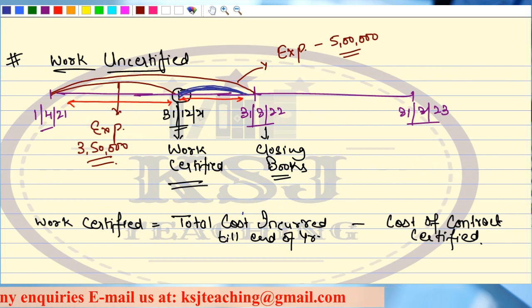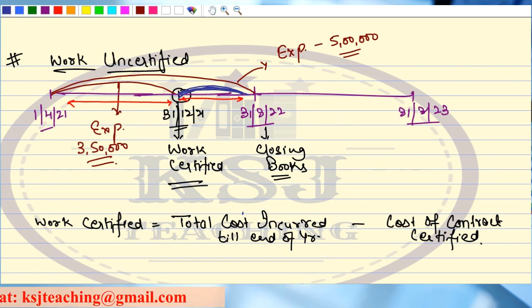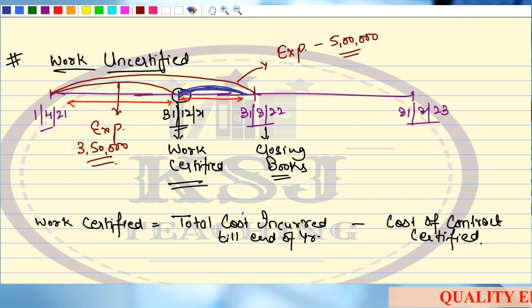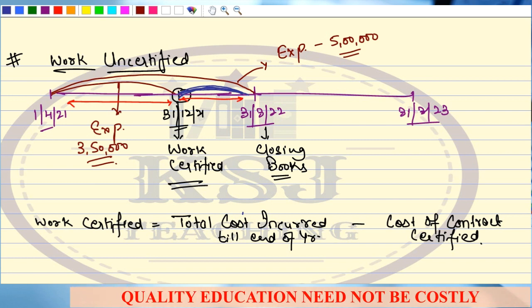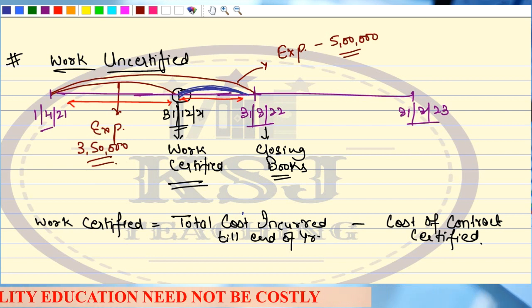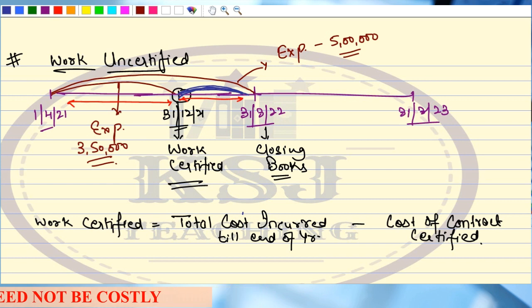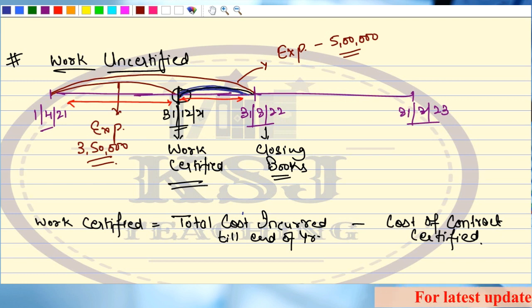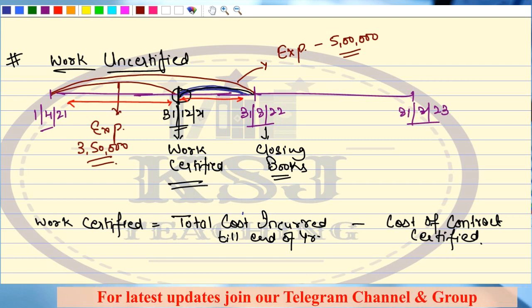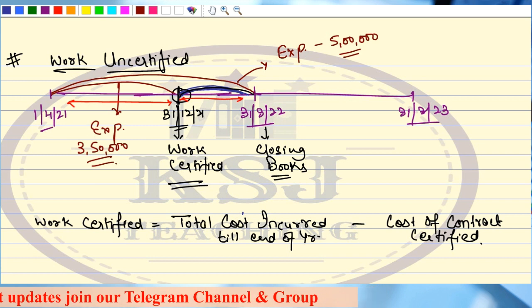Sir, in case of work uncertified, we do not have the percentage of completion, one thing, right? We are not getting the certificate, one thing. We are not going to claim this amount from the contractee. Right now, on 31st of March 22, I am not claiming this amount. What I want to know is that this much is certified, that is absolutely fine. In this period, what is my additional expenditure that I have already incurred, right? That I will recover later on when I get the certification. Right now, I am not having the certification.